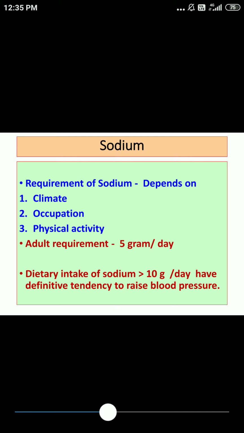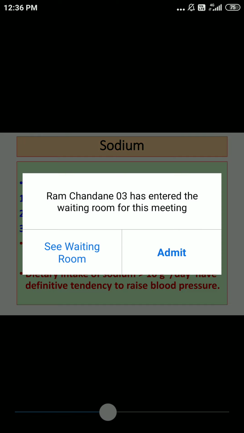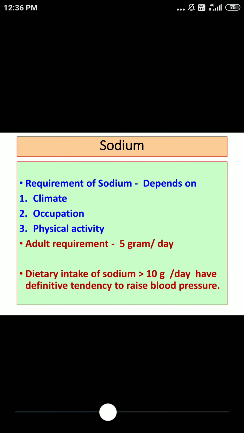In addition, we are supposed to know that if dietary intake of sodium exceeds 10 grams per day, it has a definite tendency to raise the blood pressure. So the most important thing regarding sodium that you should not forget is hypertension, or elevation of blood pressure.